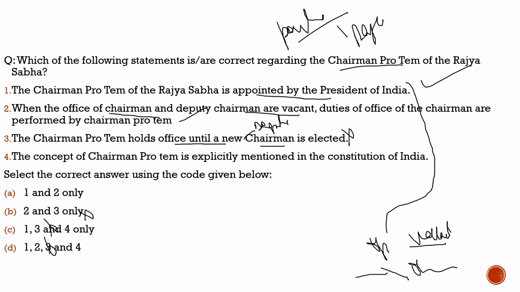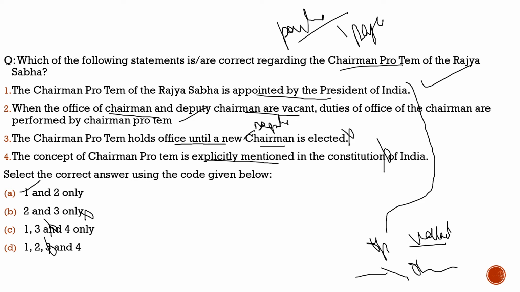Fourth statement, the concept of the chairman pro tem is explicitly mentioned in the Constitution of India. No, it is not explicitly mentioned in the Constitution of India. It is a parliamentary convention, not something mentioned in the Constitution. So please remember that too. A question like this can be asked in the exam, whether chairman pro tem is a constitutional post, is it exclusively mentioned in the Constitution? You should know it is not exclusively mentioned in the Constitution. So with this, I hope you have understood this concept also.